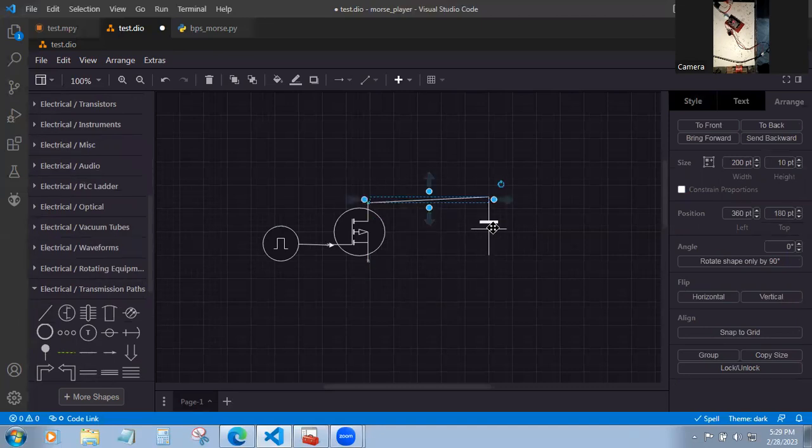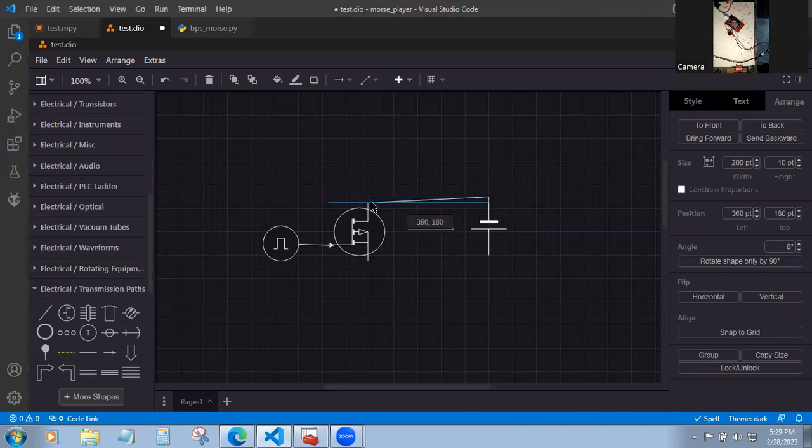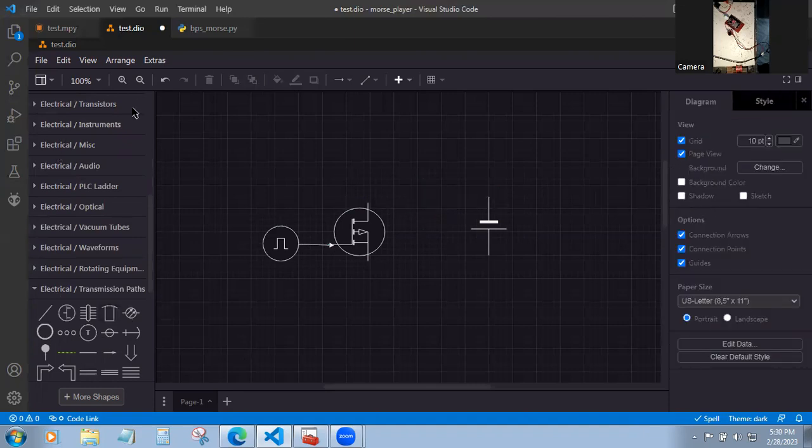So, okay. The negative of your power source connected to the source of the N channel MOSFET. Sorry, it was not correct. So maybe something that will draw.